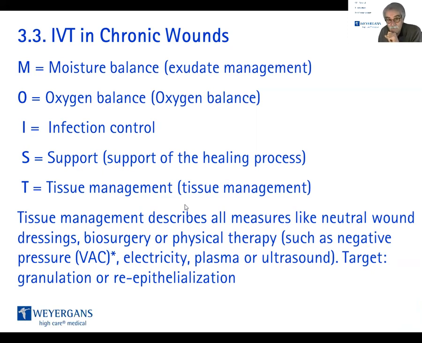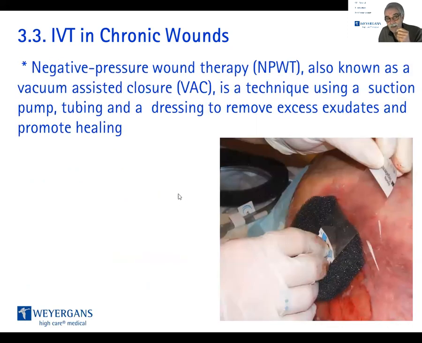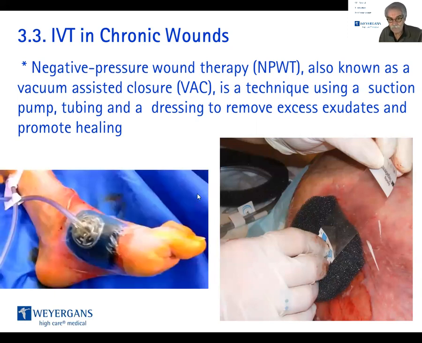Regarding the VAC therapy, if you talk to somebody about the chronic wounds, they say, vacuum therapy if they are experts. And under the three words VAC, vacuum assisted closure, they understand a negative pressure wound therapy. It's a technique that uses a suction pump, tubings, and a dressing to remove excess exudates. And that should promote healing as well.